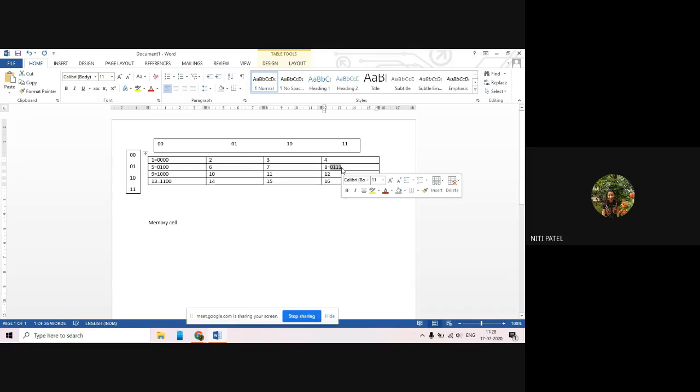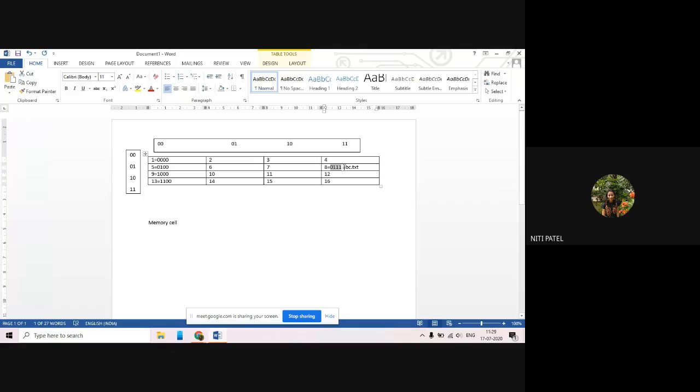So what is happening? What is your RAM doing? If my file abc.txt is stored at memory cell number 8, it will not directly go and extract the file abc.txt, but it will first identify what is the address of abc.txt. So what is the address of abc.txt? It is 0111. So it will first retrieve 0111 and then it will retrieve the data abc.txt back to the user. So this is how your random access memory works.